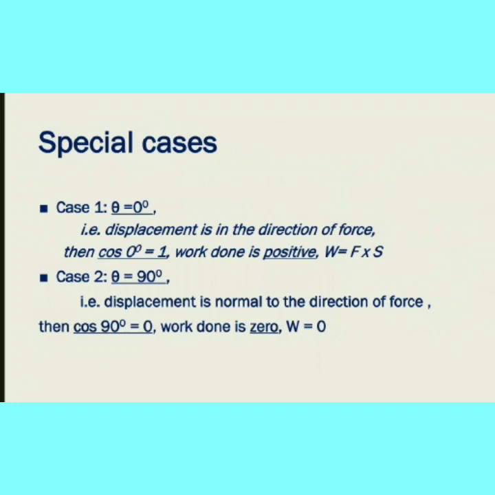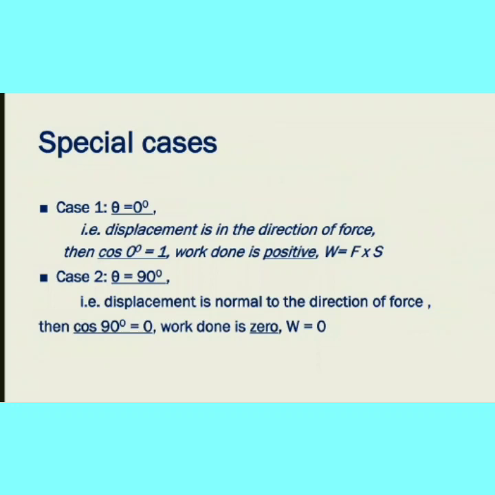90 degree means drawing a perpendicular line, that is normal. So displacement is normal to the direction of force. Cos 90 degree is equal to 0, we know. So work done is 0, W is equal to 0. So the first case is displacement in the direction of force itself. So no angle will be there. Then cos 0 degree is equal to 1, work is positive.